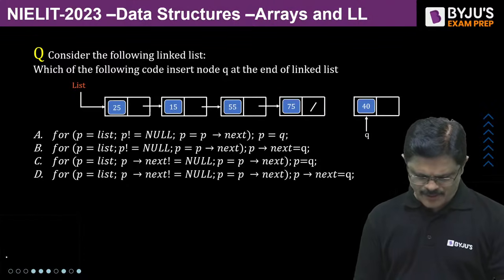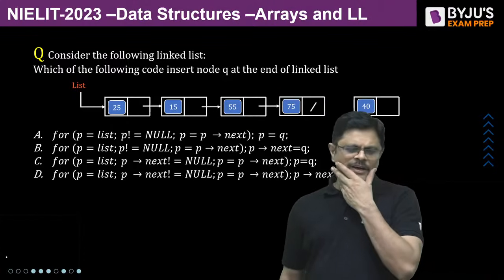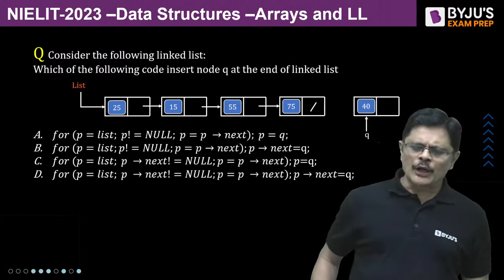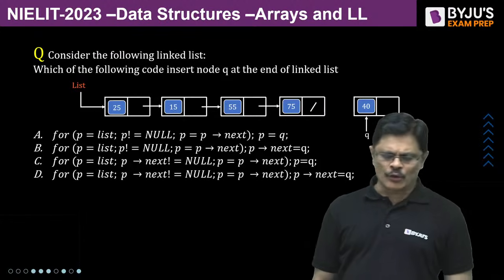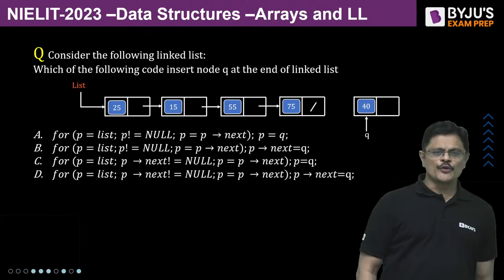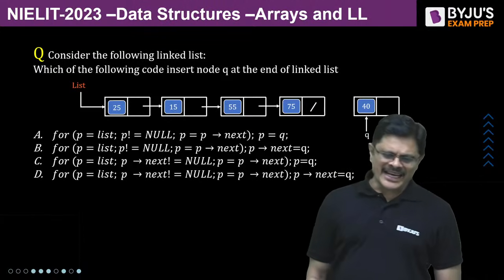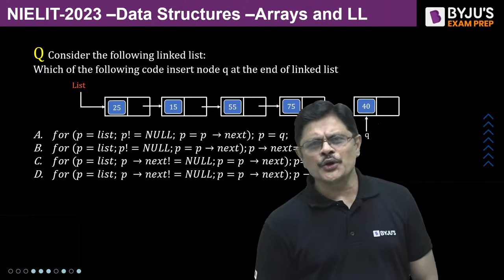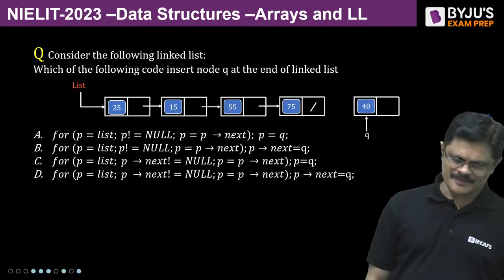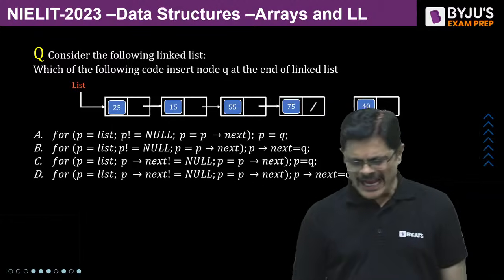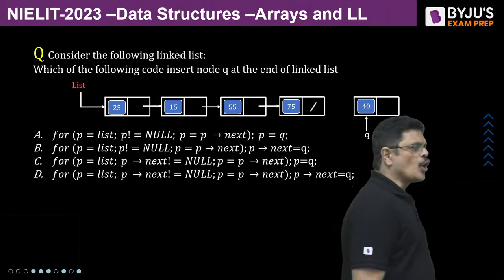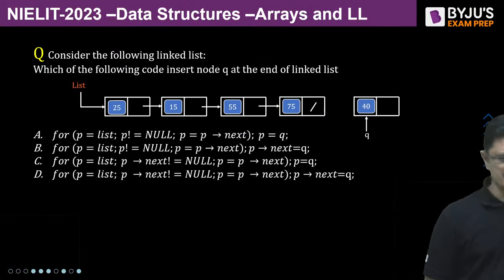Okay, try the next problem. Consider the following linked list. Which of the following code inserts node Q at the end of the linked list? So he has given codes. You have to find out which code will actually insert the node Q at the end of this linked list. We are having the list pointer, my dear friends.